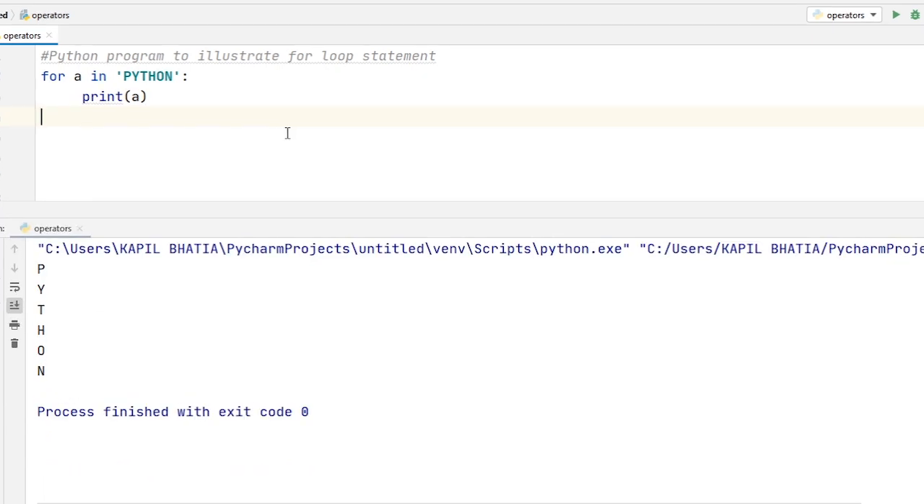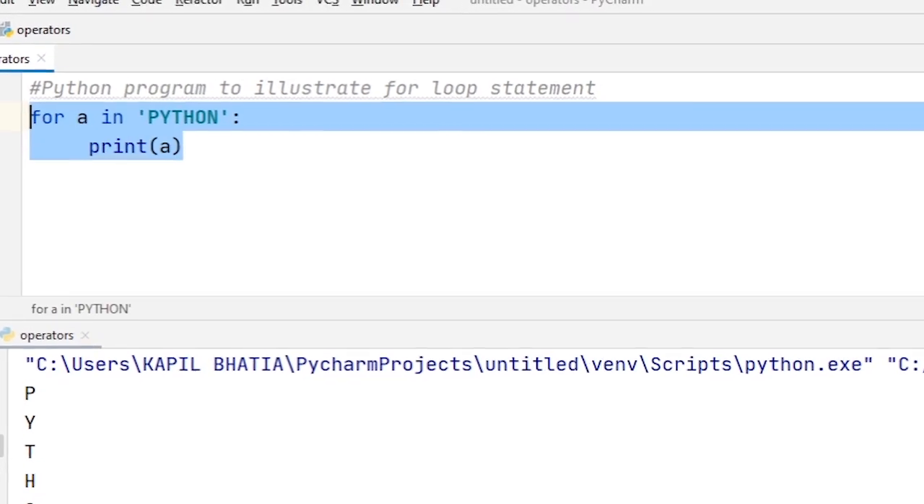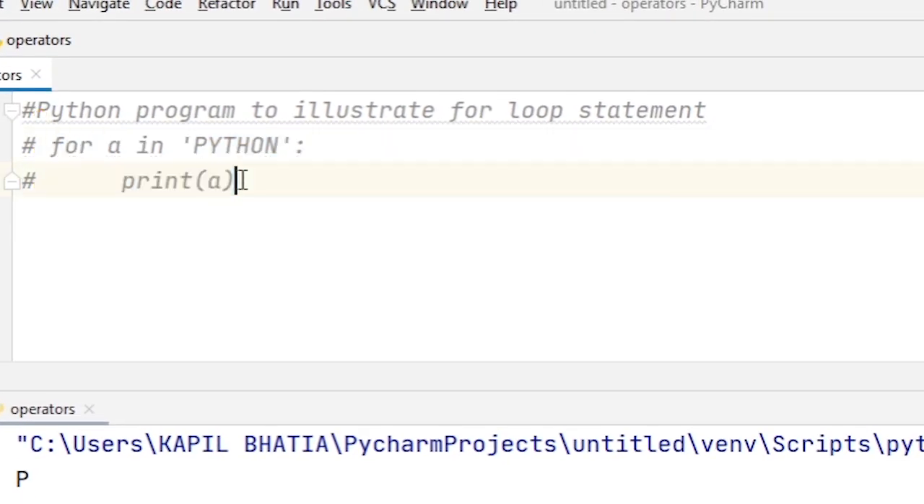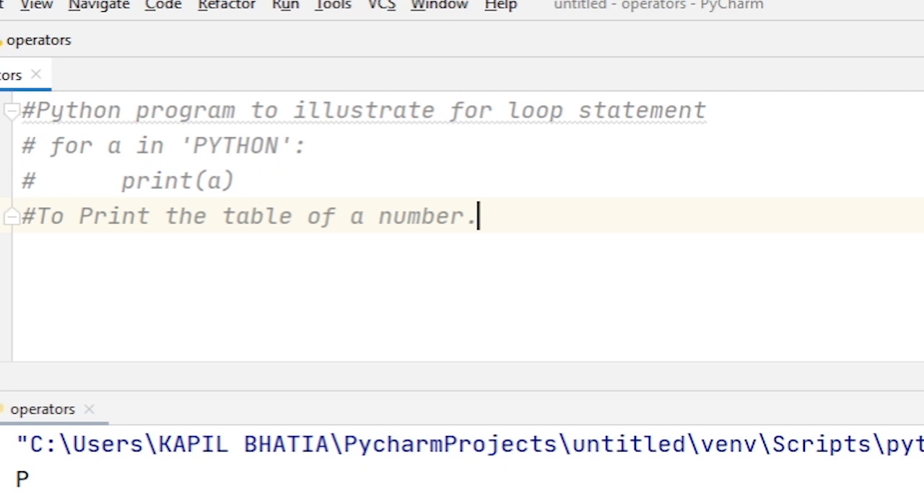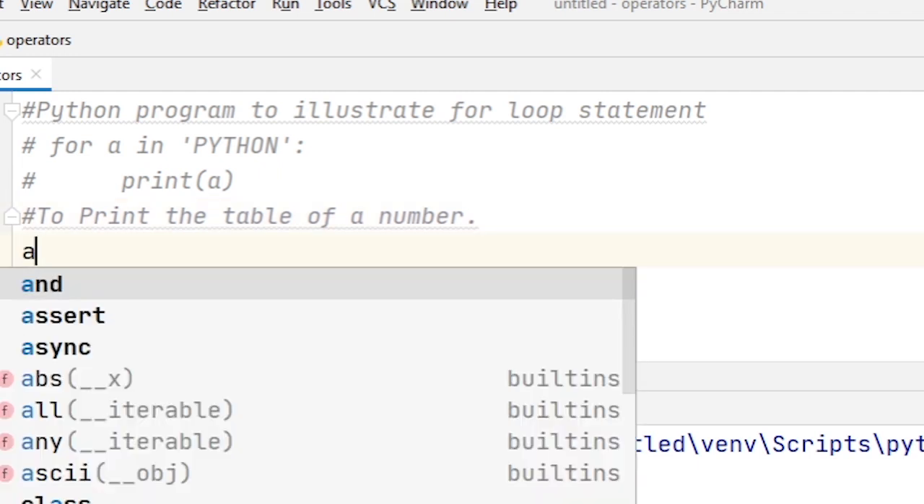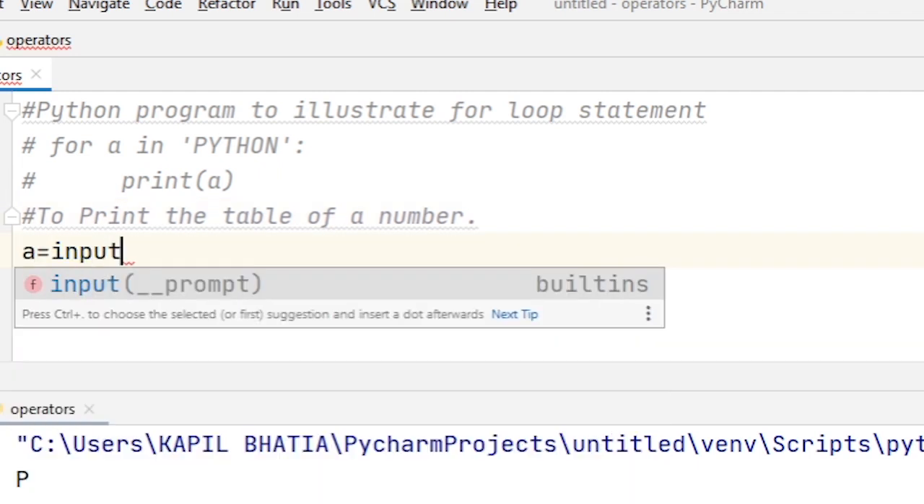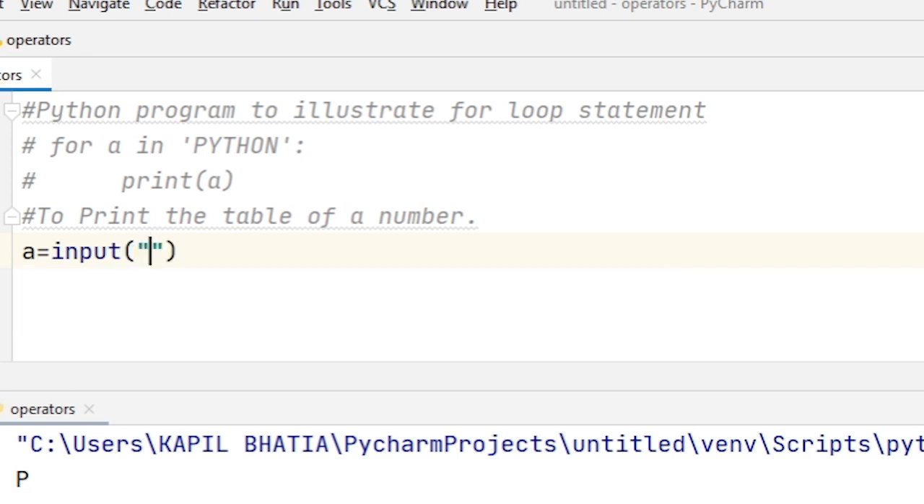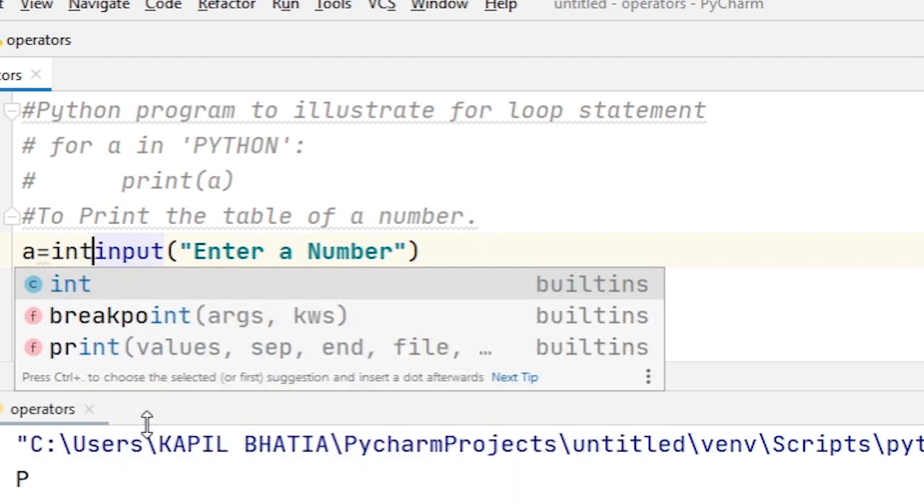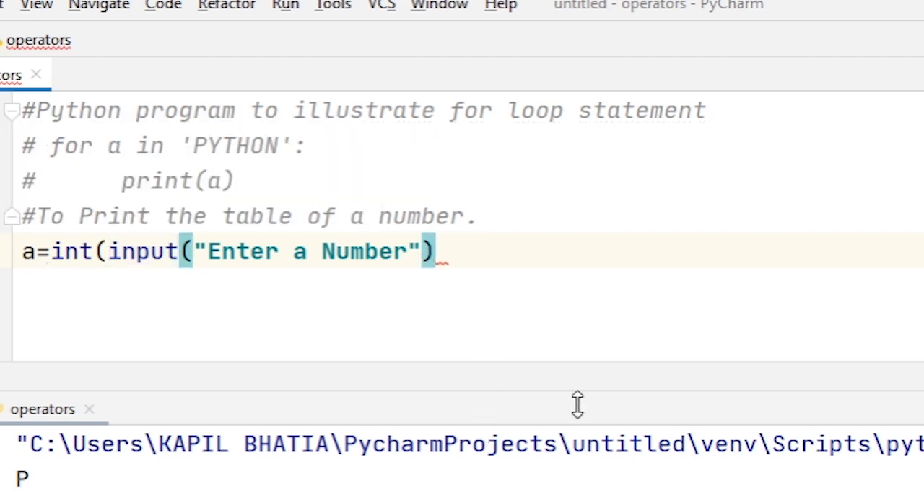Now, let's discuss one more example of a for loop. Suppose I want to print a table of a given number. So for that, first I take a variable A and ask the user to input a number. For that I use the input function. As you know, the input function always takes value in the form of a string, and to print a table of a given number I need an integer variable. So here I use the int function so that the value is converted into an integer,